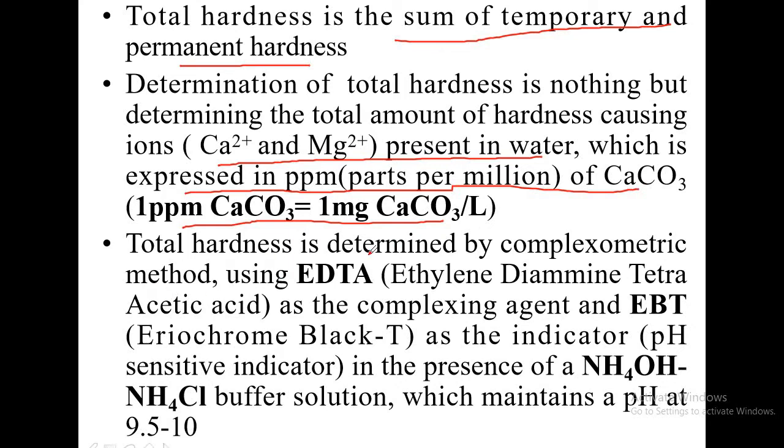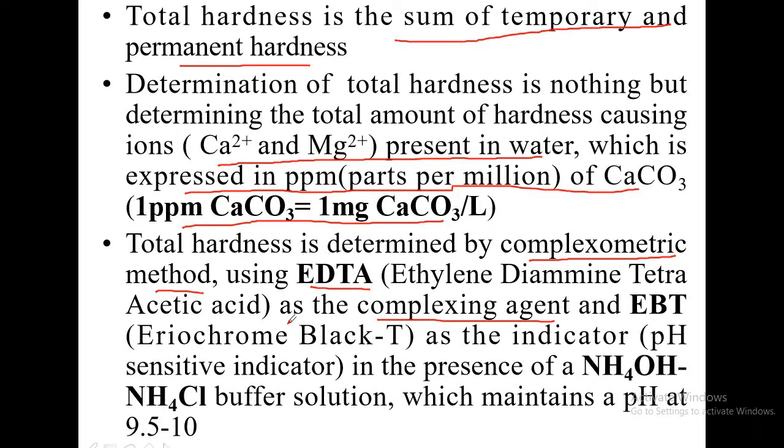Total hardness is determined by complexometric method. So this is important, this complexometric method. For that we need one good complexing agent and that is nothing but EDTA. EDTA is ethylene diamine tetraacetic acid.